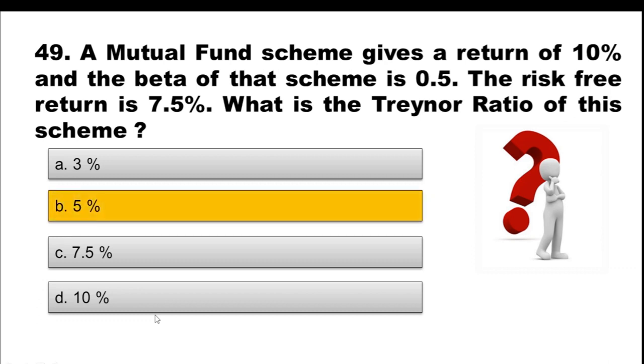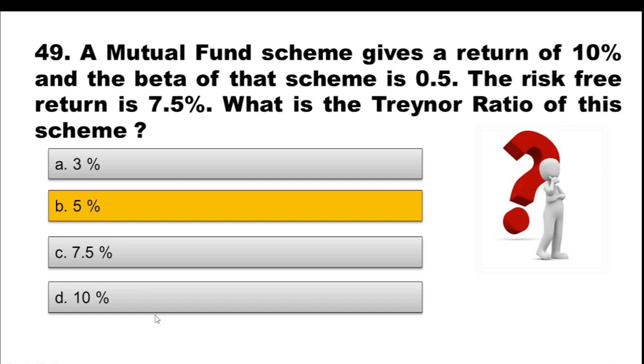And the correct option is option B, 5%. So how is Treynor ratio calculated? Return earned from a particular scheme minus the risk-free rate, divided by the beta. In Sharpe ratio, the numerator was almost the same, return earned minus risk-free rate, but we were dividing that by standard deviation. So that was a specific risk.